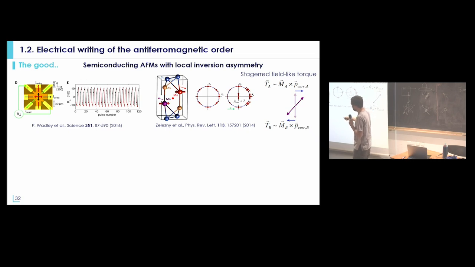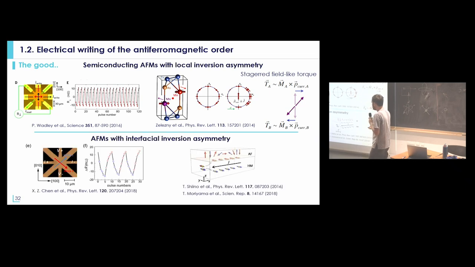And they were observing this type of sawtooth shape. They apply some different pulses, and you can see that you reverse the sign of the transverse resistance that you are detecting in your system. People saw exactly the same type of sawtooth behavior when they were looking at an insulating antiferromagnet like nickel oxide with a heavy metal layer on top, generally platinum.